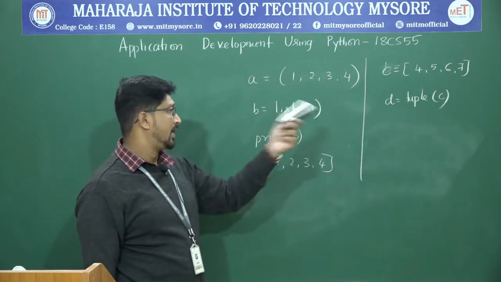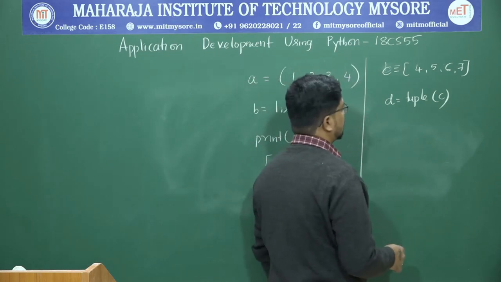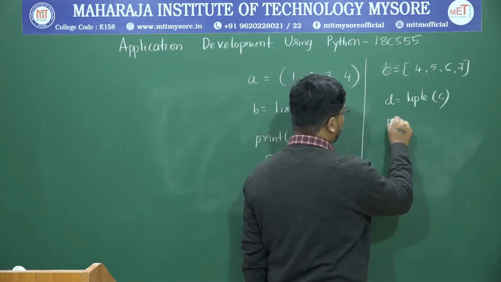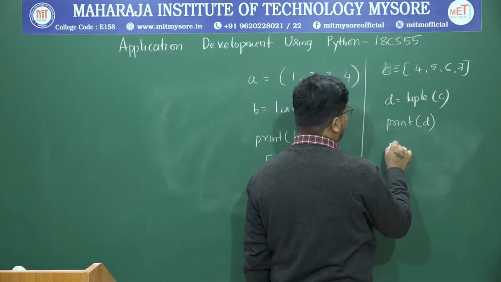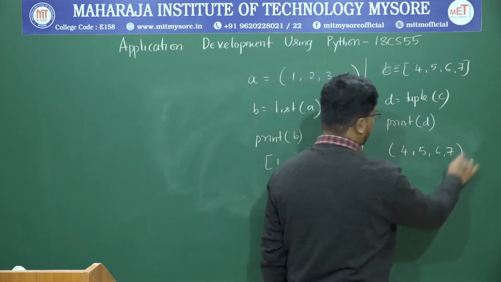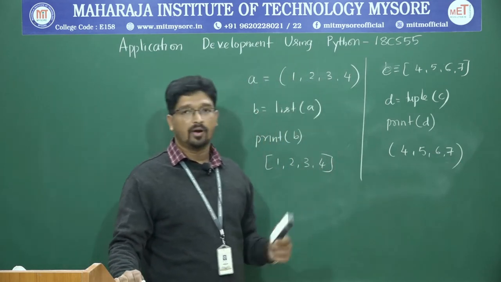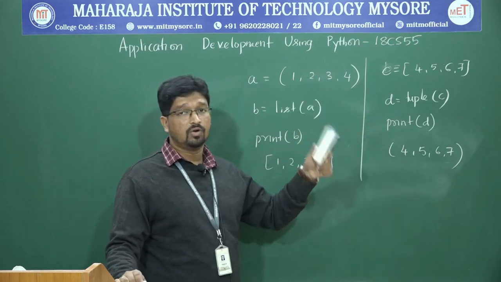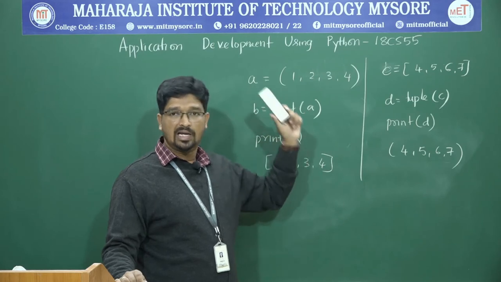So if you want to convert this list into a tuple, D is equal to tuple of C, then when you say print of D, you will get the same elements 4, 5, 6, 7, but with a circular bracket. Now D is a tuple, C is a list. This is how you convert from list to a tuple or tuple to a list.